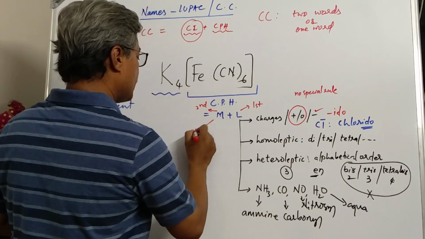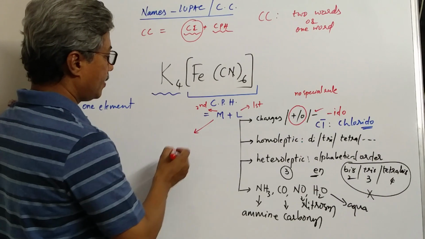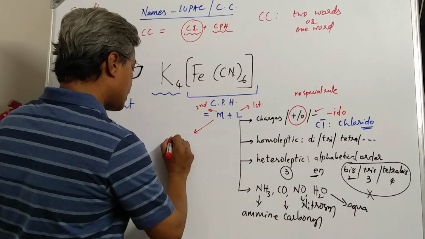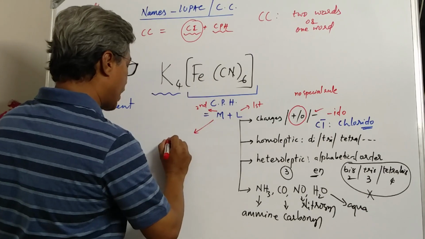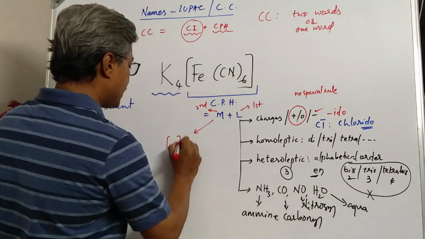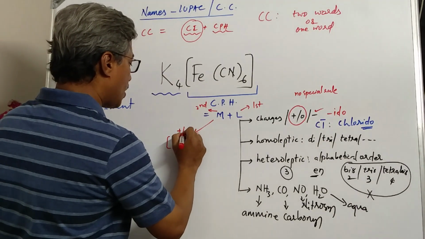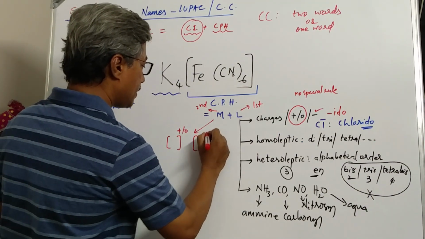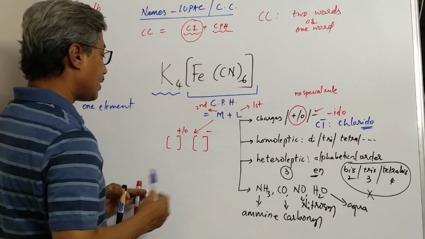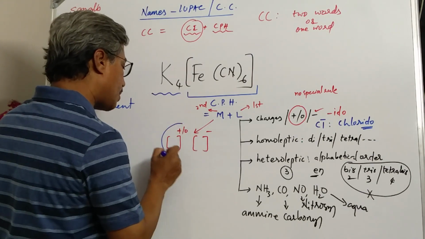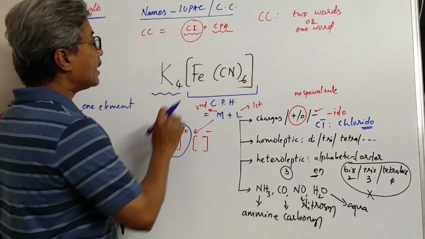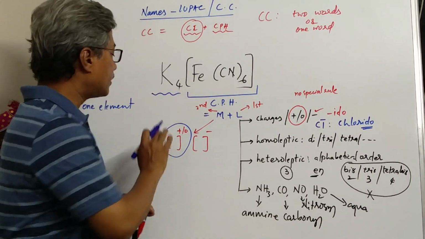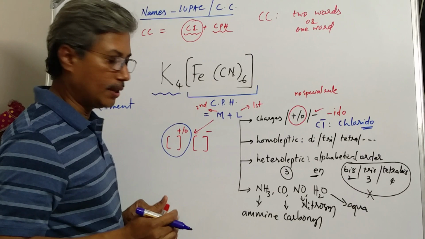Then with respect to metal, the complex ion, that is coordination polyhedra, may be positive charge or neutral, or sometimes it may be negative charge. If it is positive charge or neutral, then while naming the metal, there is no special rule.